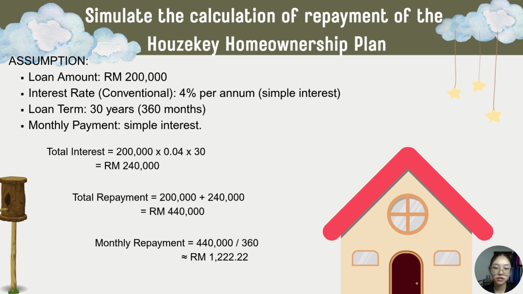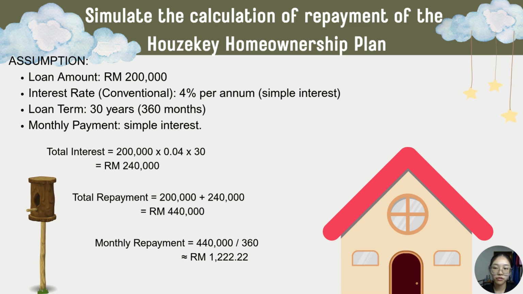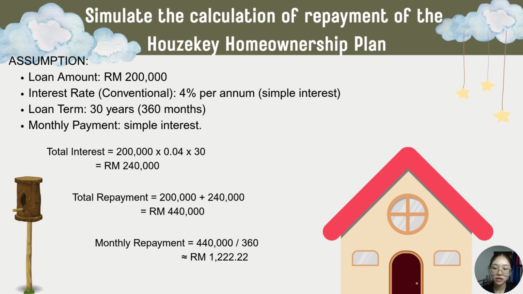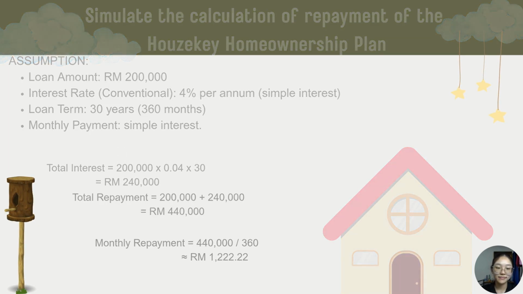rate, 30 years of loan term, and simple interest for the monthly payment. To calculate the total interest, we multiply the principal with the rate and time. So the total interest for the 30 years will be 240,000 ringgit. The repayment is the sum of principal and interest, so the total amount to be repaid over 30 years is 440,000 ringgit. Lastly, to calculate the monthly repayment, the total repayment is divided by the loan term in months, and we will get 1,222 ringgit 22 cents.